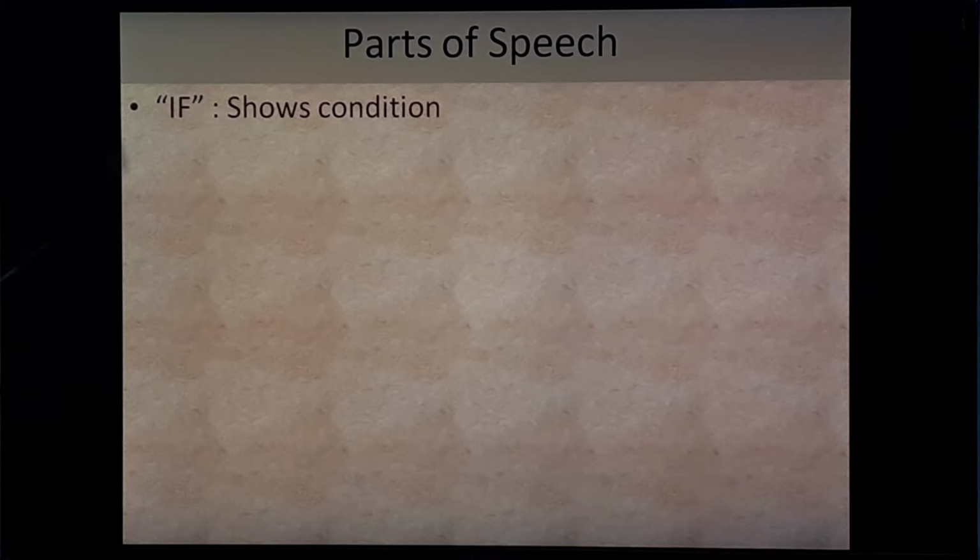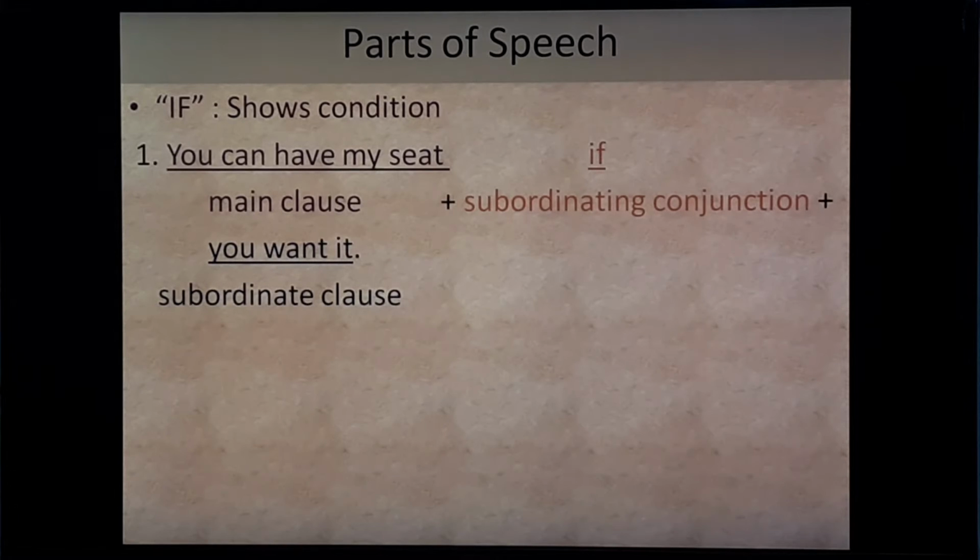Okay, we will start with if. If shows condition. For example, you can have my seat if you want it. Here, you can have my seat, that is main clause.